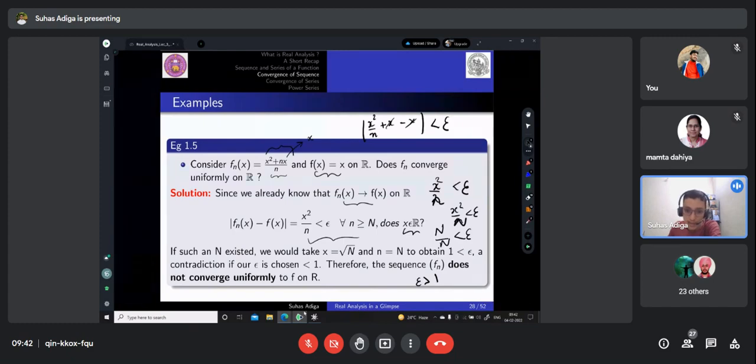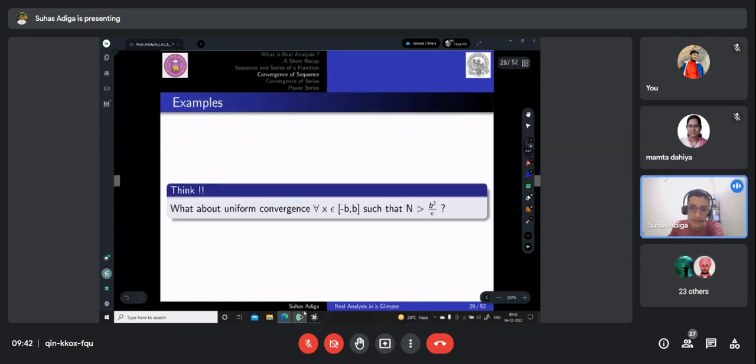But we clearly defined epsilon should be greater than 0, right? So this is a contradiction to our assumption, because if the epsilon chosen was less than 1, then it is contradictory to our assumption here, right? So therefore this sequence does not converge uniformly to f on R. So this is what we can conclude.